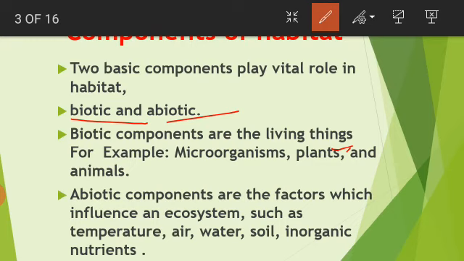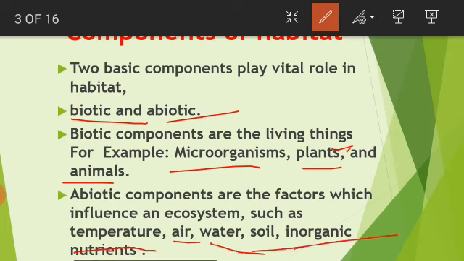Biotic means the living things of a habitat like microorganisms, plants and animals. Abiotic components means the non-living things of a habitat like temperature, air, water, soil, inorganic nutrients, etc. These all are the abiotic components of habitat.